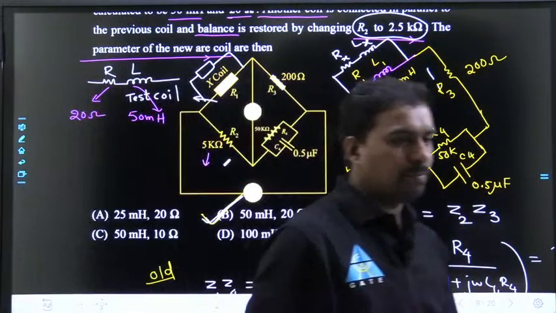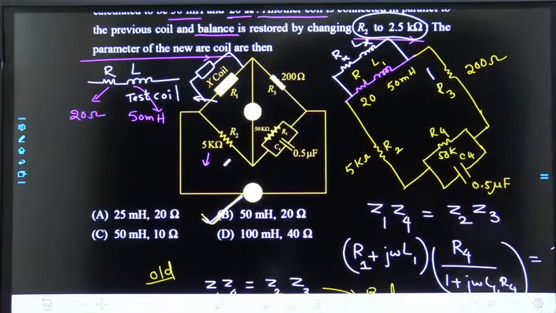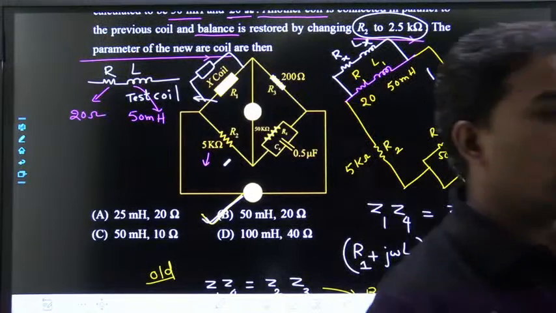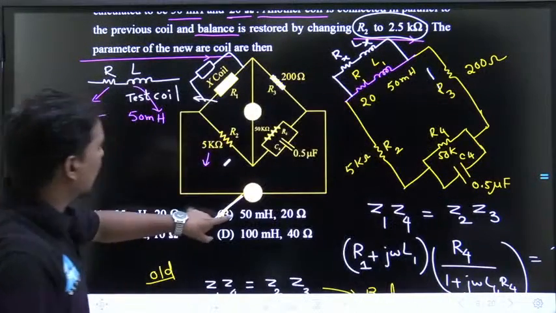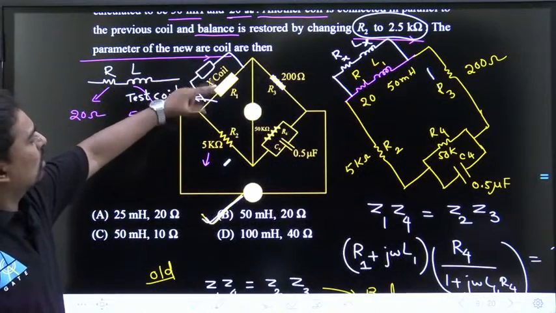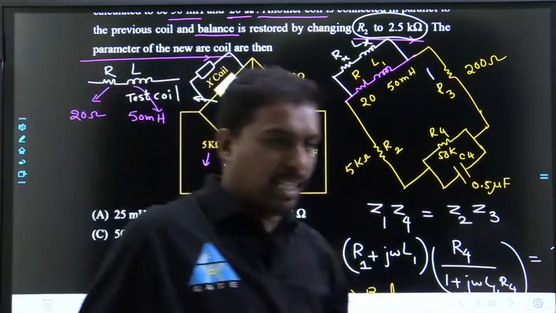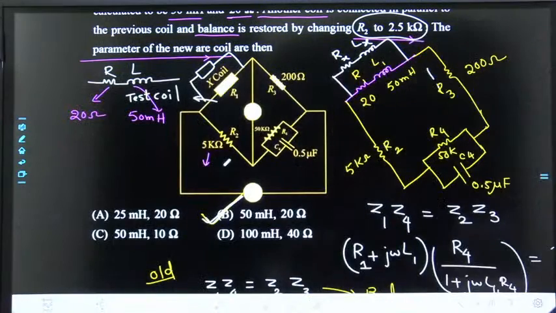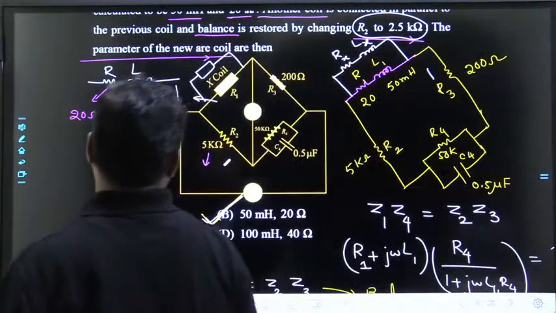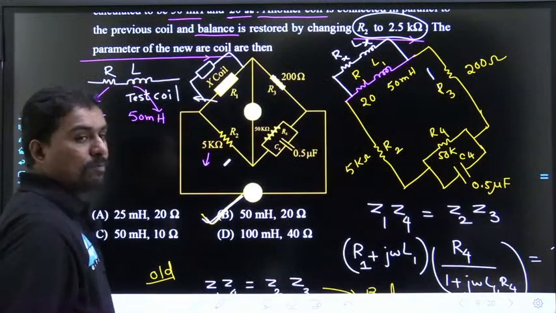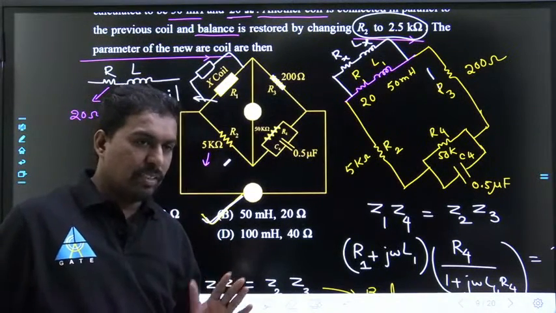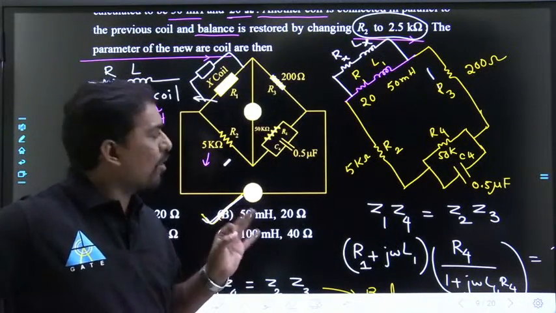Maza aaya? Yes or no? All of you understood? Then this particular parallel inductor also should be the same. That means if you keep the same inductor, then it will be Z1 by 2. Very good. 20 ohms and 50 millihenry, option B. Correct, right? All of you got the clarity? Good question or not?